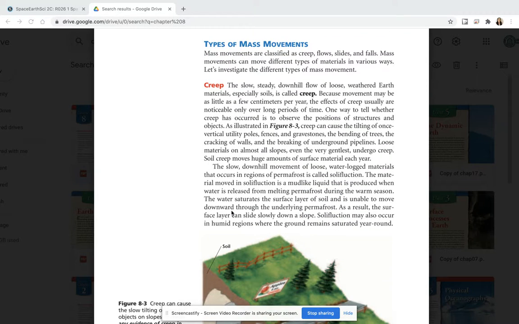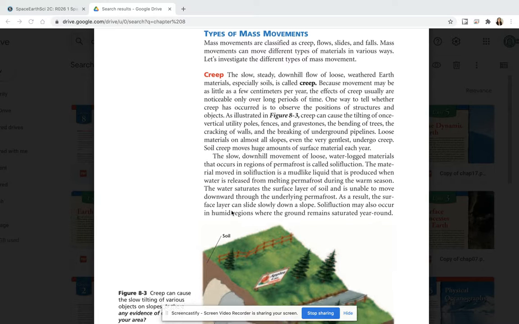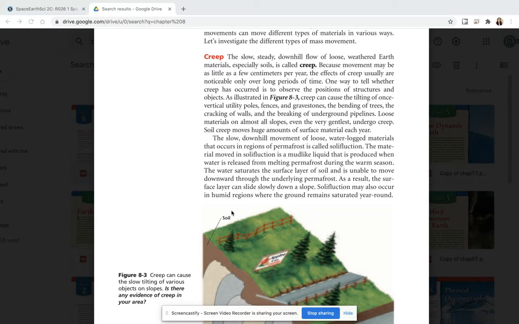Types of mass movement. Mass movements are classified as creep, flows, slides, and falls. Mass movements can move different types of materials in various ways. Let's investigate the different types of mass movement. Creep. The slow, steady downhill flow of loose, weathered Earth materials, especially soils, is called creep. Because movement may be as little as a few centimeters per year, the effects of creep usually are only noticeable over long periods of time.